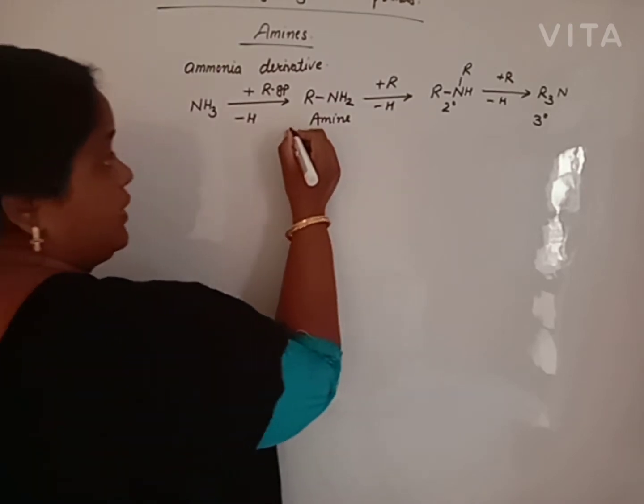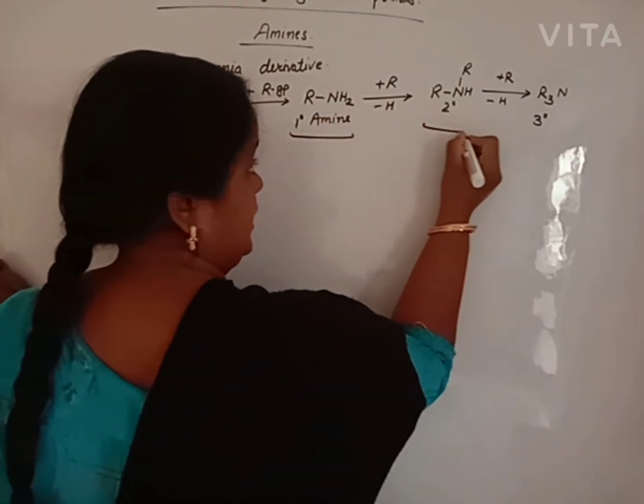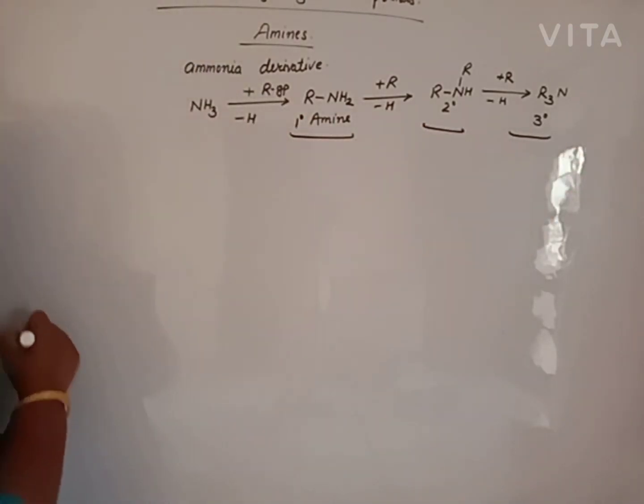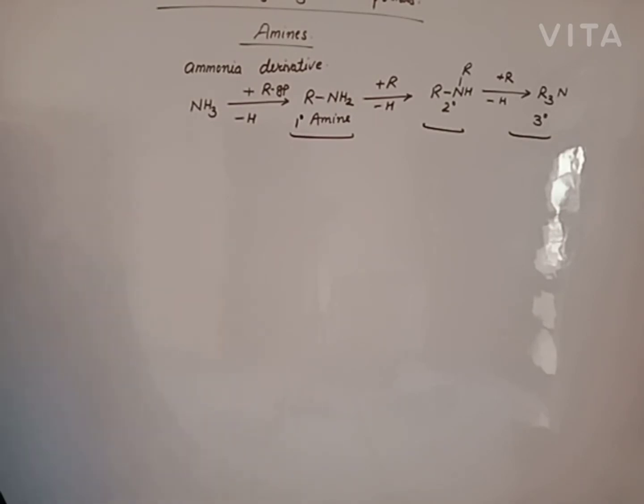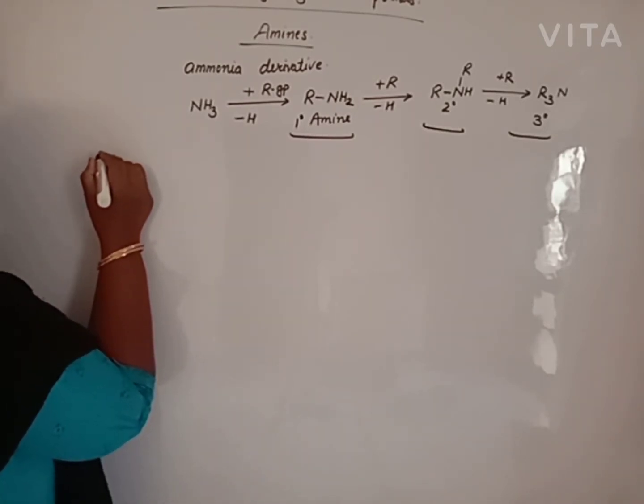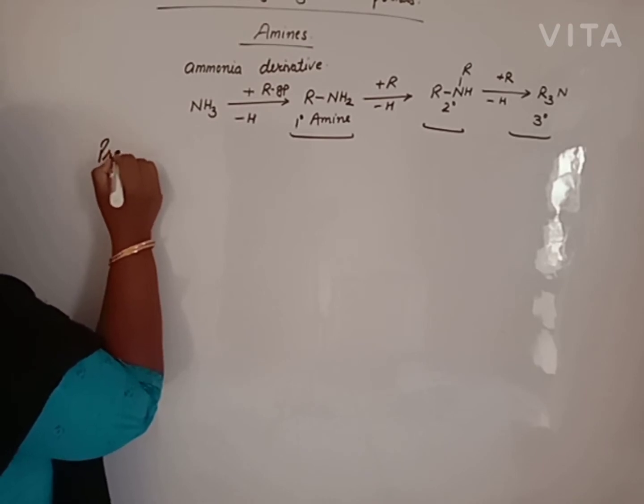So we can say amines are ammonia derivatives. Beta, this is the classification of amine: primary amine, secondary amine, tertiary amine. Clear? How will you prepare amine? Beta, methods of preparation of amine.